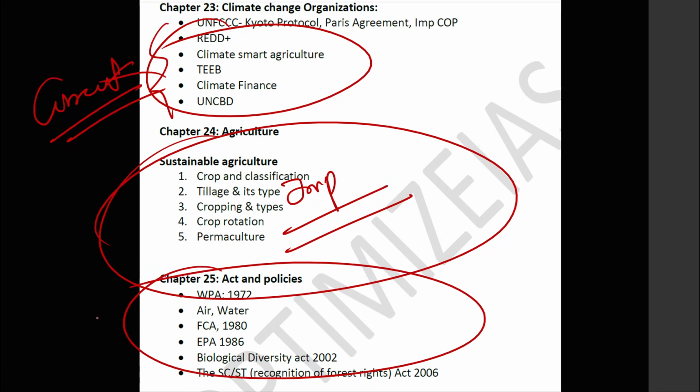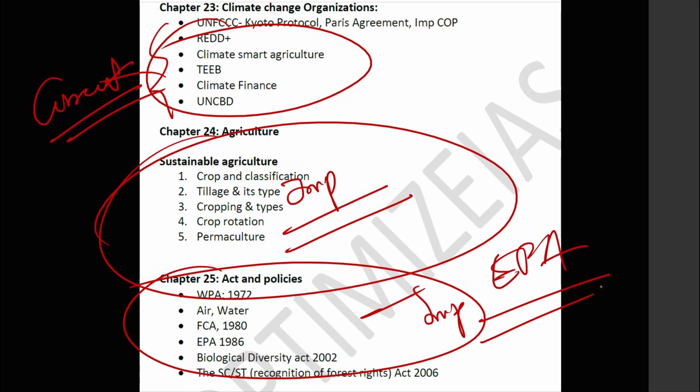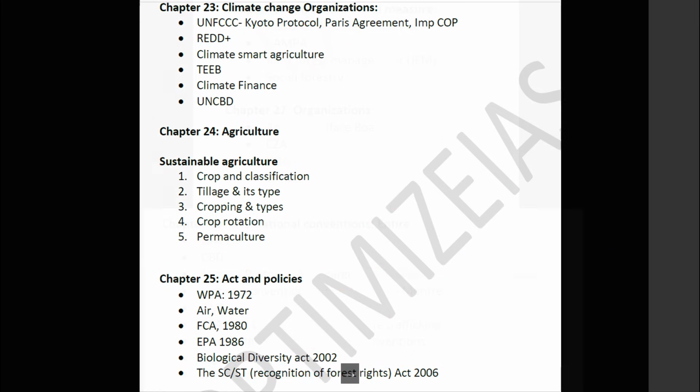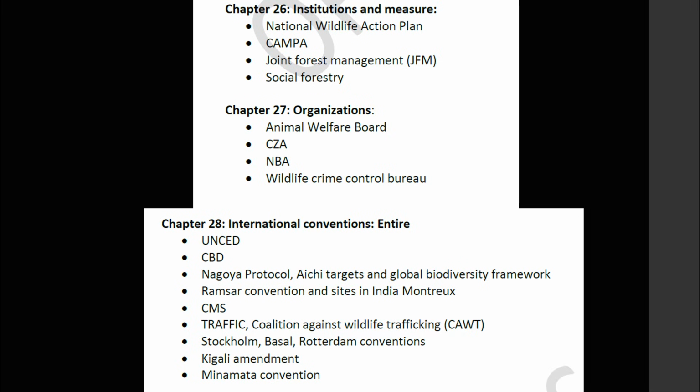Acts and policies, again this is an important theme. Okay, focus on the Environment Protection Act this year, very very important. Even the Wildlife Protection Act is important this year. Already UPSC has asked a question on the Biodiversity Act recently. Okay, next comes institutions. Institutions are also very important. Go through all the institutions. Next you can see international conventions. Again here also, mostly questions are coming current oriented.